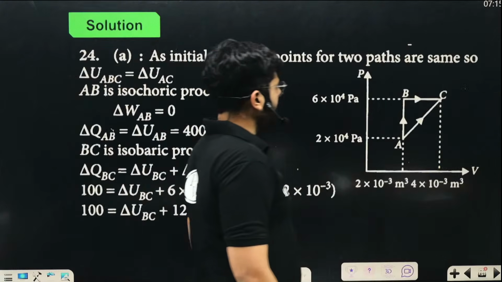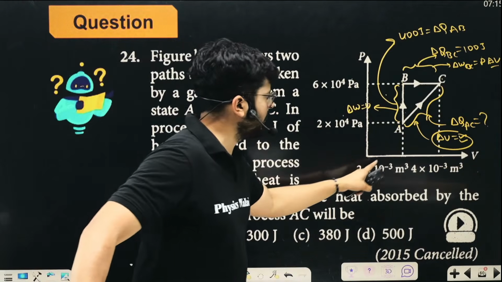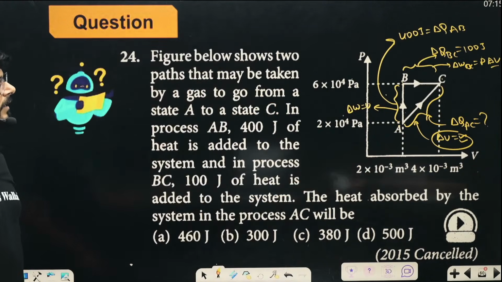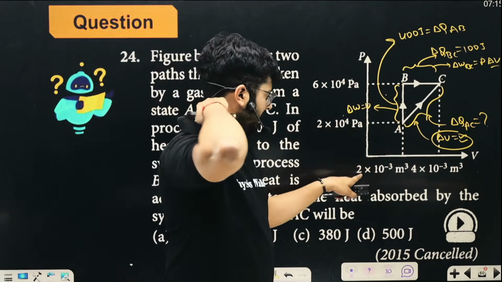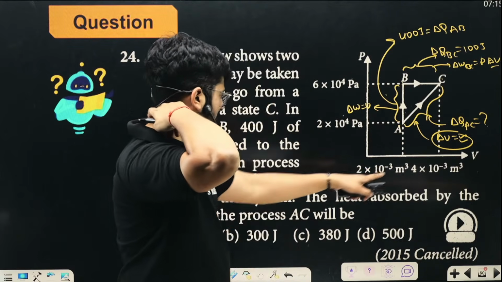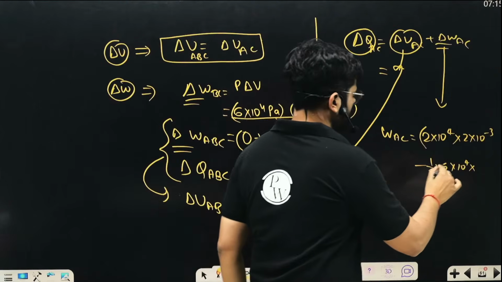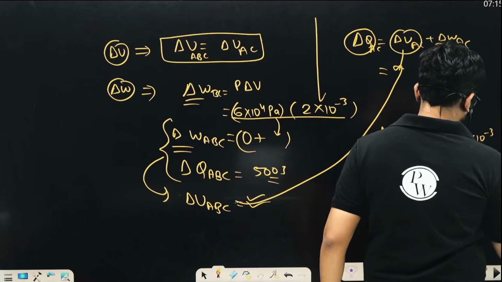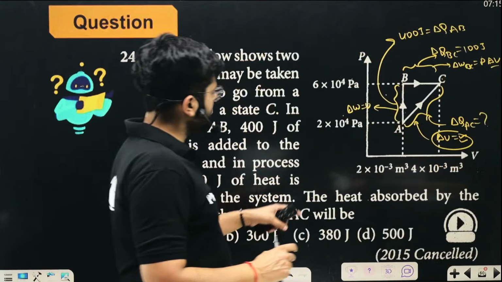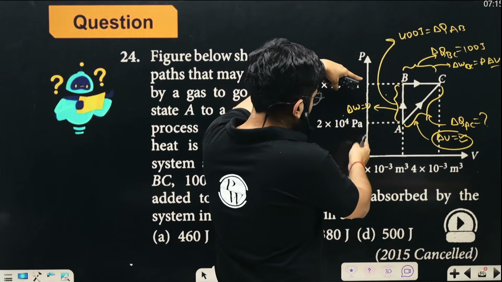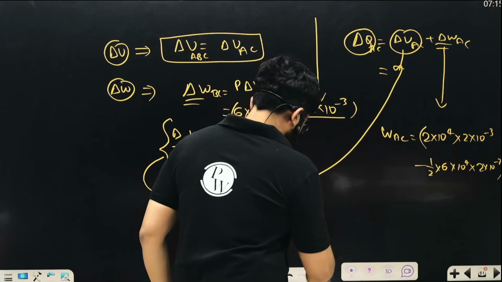Right. And the difference of volume over here is 4 and 2, right? So the value over here you can put 4 into 10 to the power minus 3, minus this particular thing. So it's going to be 4 minus 2, which is going to be 2 into 10 to the power minus 3. All right. I hope the idea is very, very clear. 6 is this entire value. We have to put this value. So it is 6 minus 2, it is 4. I should be using 4 over here.